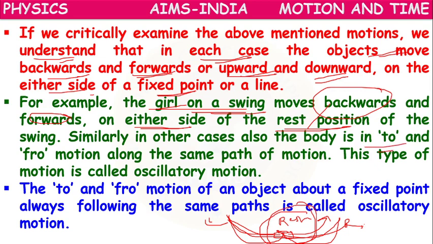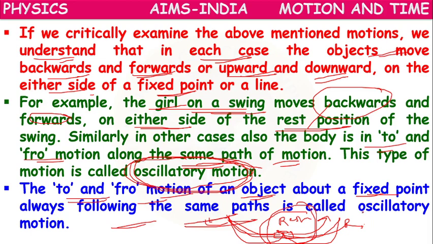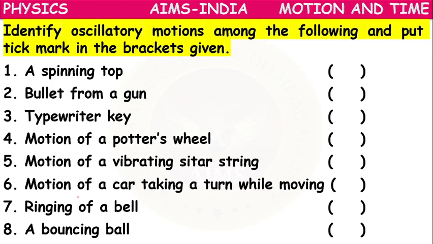Similarly, the body will be in to and fro motion along the same path of motion. So this repeated motion along the same path is called oscillatory motion. Repeated up and down motion or front and back motion is considered oscillatory motion. So the to and fro motion of an object around a fixed point, always following the same path, is called oscillatory motion. Now, we have to identify oscillatory motion and keep a tick mark.